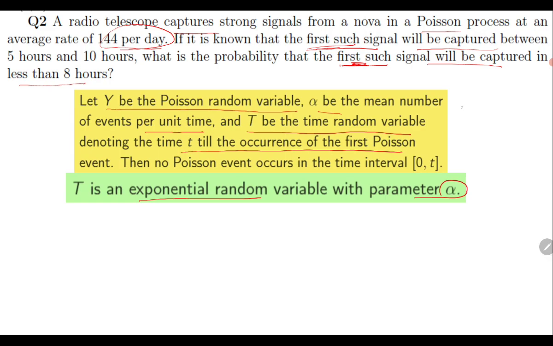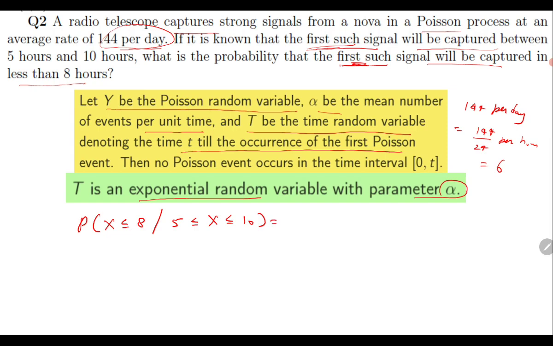So first see what alpha is here. Alpha is 144 per day, but our unit is hour. It means 144 by 24 per hour, which is 6. Now the required answer is the probability that the first such signal will be captured, so X less than 8, given that 5 less than X less than 10.